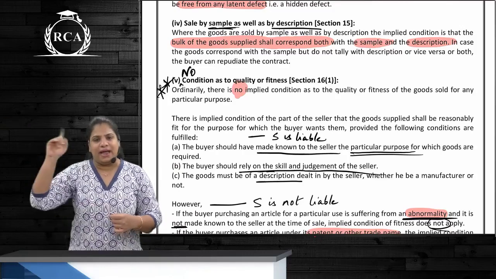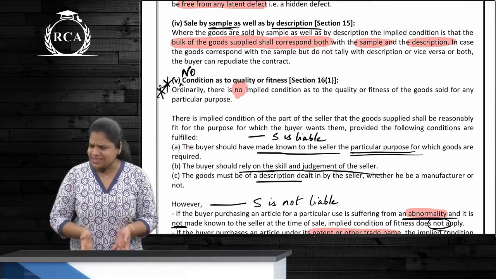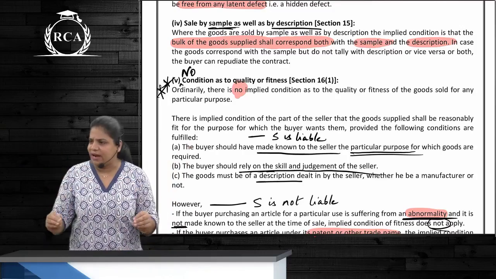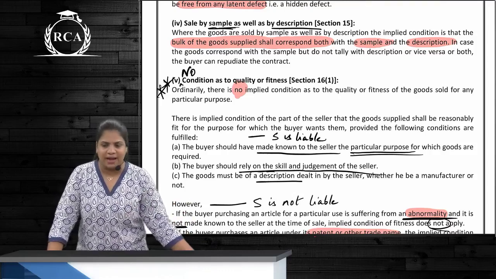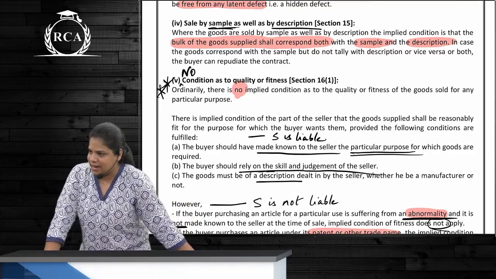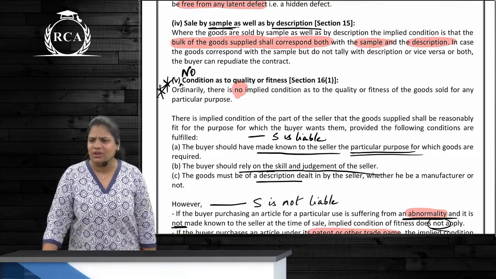We are not applying a separate condition for description and a separate one for sample. Technically it's the same, but the wordings are different, that there is a breach of condition as to description as well as sample, right? I had probably given the sunflower oil example. Yes, refined sunflower oil, it was mixed with some other oil as well, right?